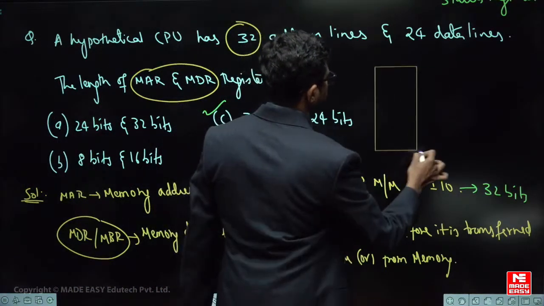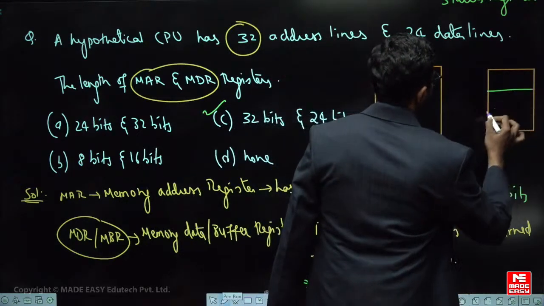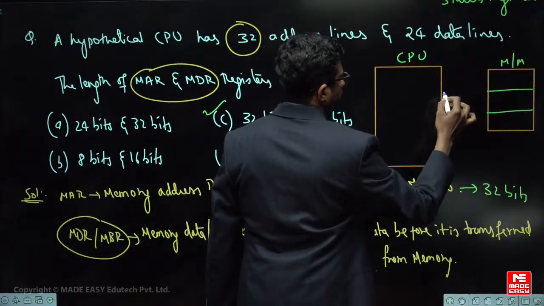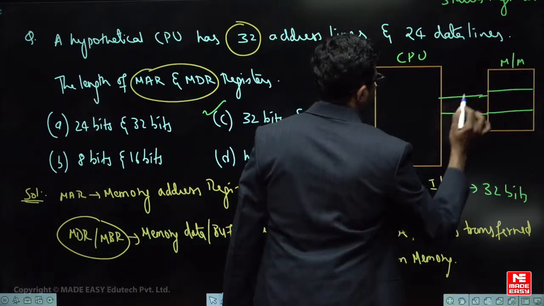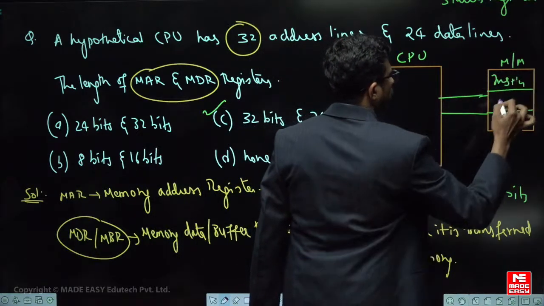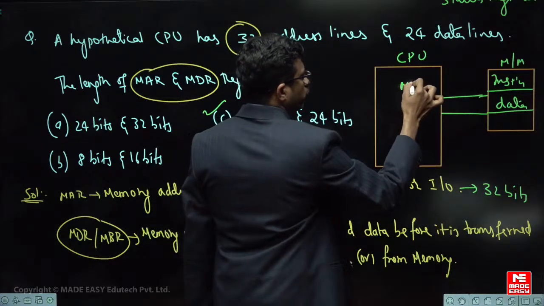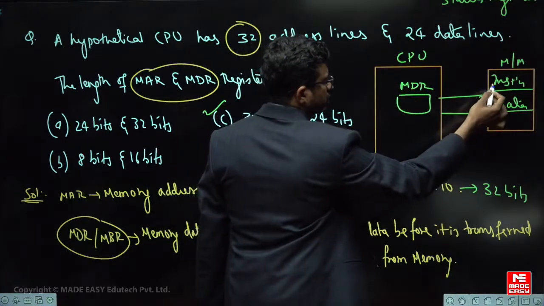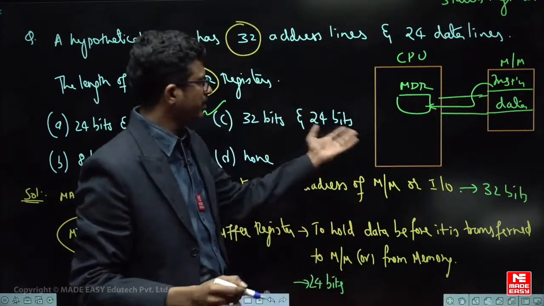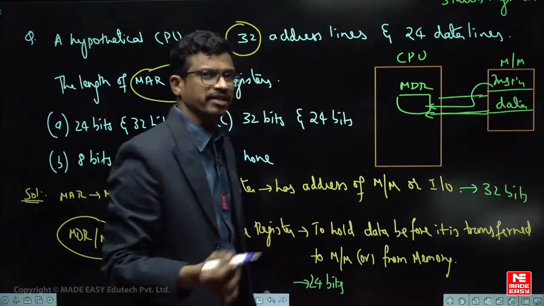Here this is the processor, and this one is the memory. From memory you can bring either instruction or data. I am writing memory as M/M. This is the CPU or the microprocessor. Here memory is connected to the processor like this. It can be some instruction code or some data, anything. Anything from memory will first be brought into which register? MDR only. Either instruction or data will first be brought into the MDR, and only then can it be transferred to some other register inside.